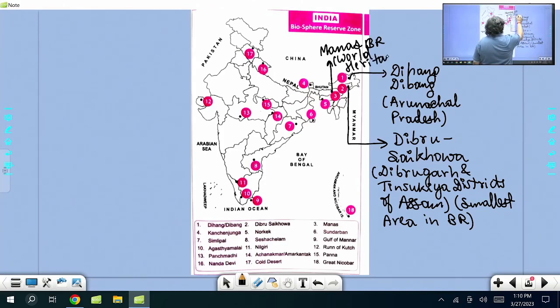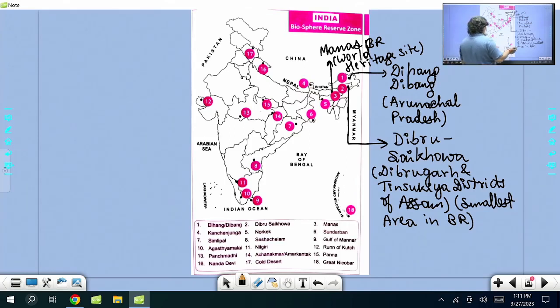UNESCO has another program where it lists World Heritage Sites. A World Heritage Site could be of natural importance, cultural importance, or a mix of both. Here we are talking about Biosphere Reserves of MAB, the Man and Biosphere Program. But there is another program called the World Heritage Convention, World Heritage Sites. There, Manas Sanctuary is a World Heritage Site.